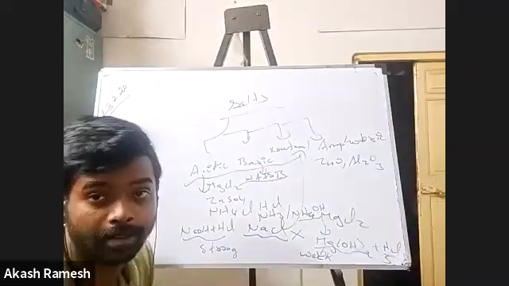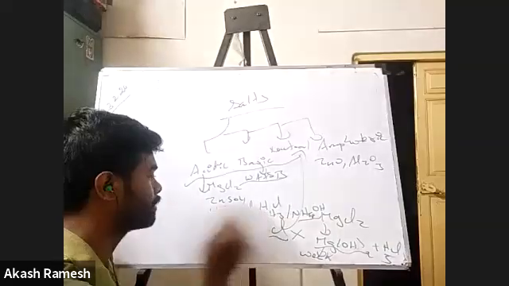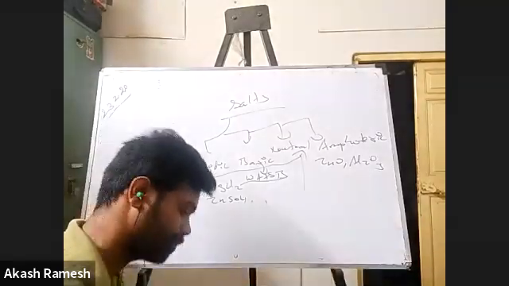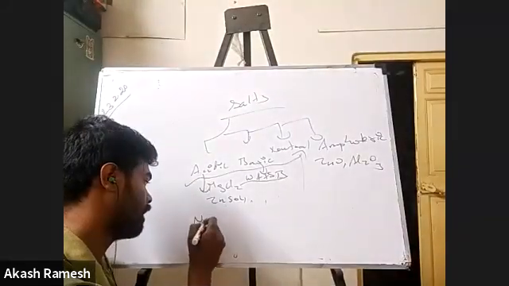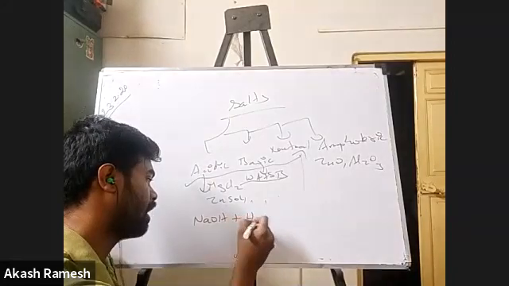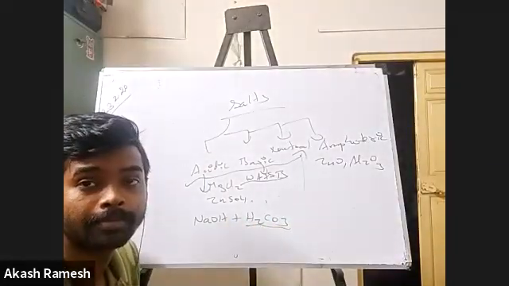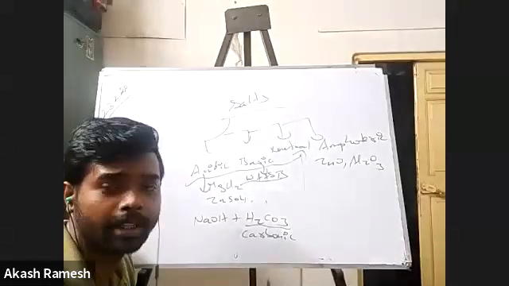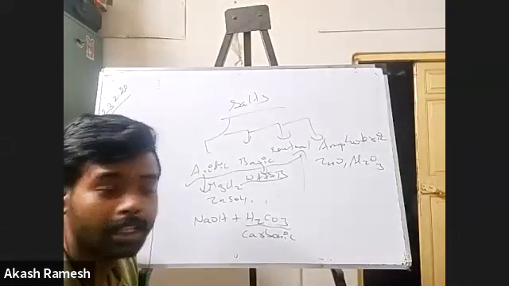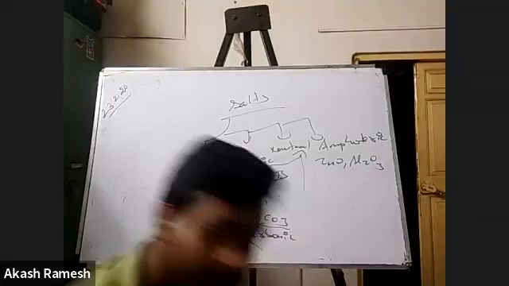Sodium carbonate makes sense, right? So sodium carbonate, how do you form it? You are going to have NaOH and H2CO3. What is H2CO3 called? Carbonic acid. Right, good. Hydrogen carbonate is the salt name, but when you say acid, it is carbonic acid.